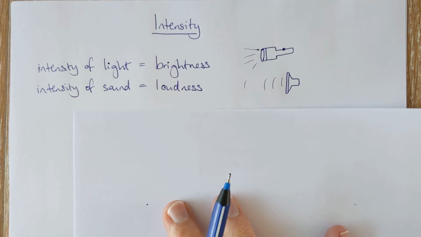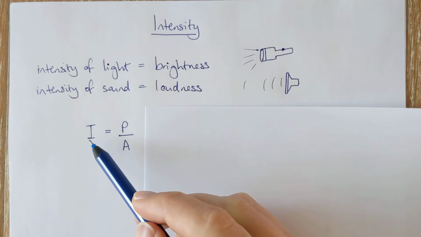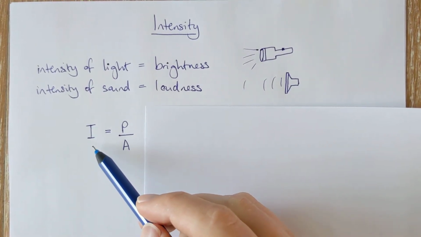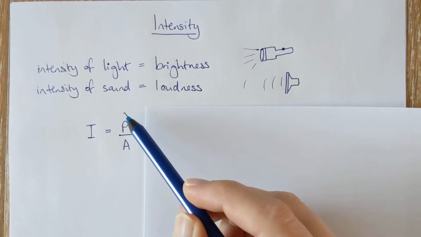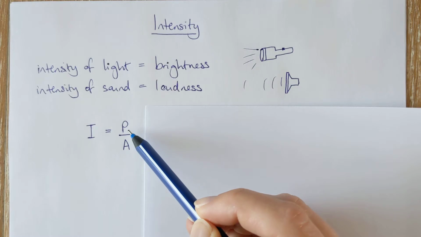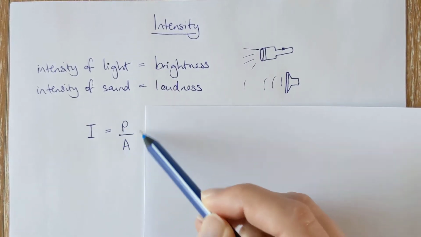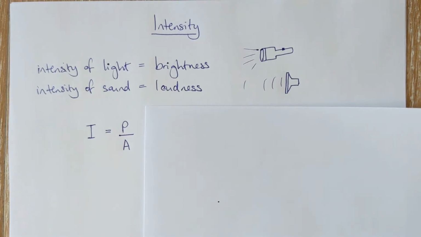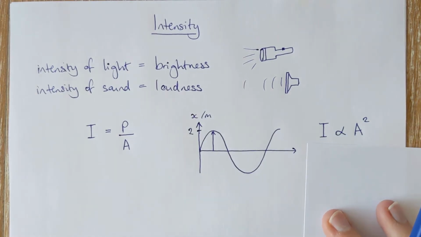Okay, but what actually is intensity? Well, it's the intensity of sound waves hitting my eardrum. It's how concentrated the power is. So the power, that's the total energy per second hitting my eardrum, and then this is the area of my eardrum. So it's how concentrated the power is. But I'm not going to focus on that formula here because there's another formula that you need for intensity.